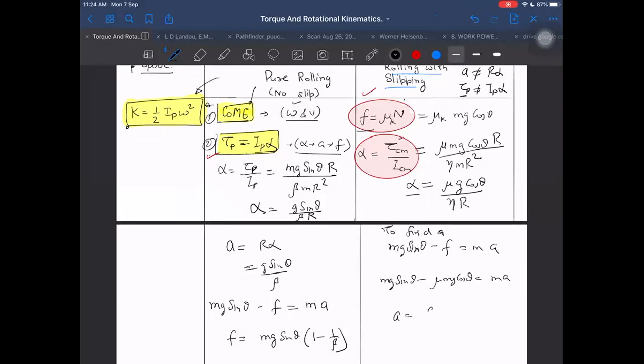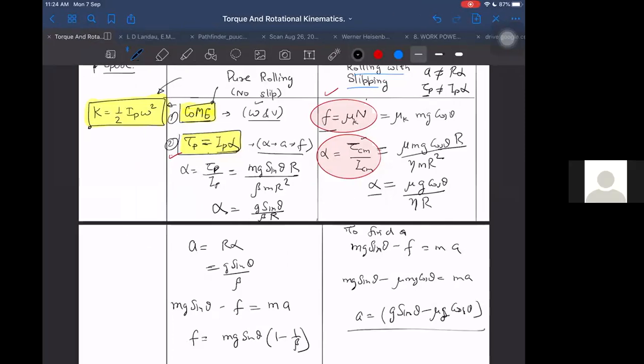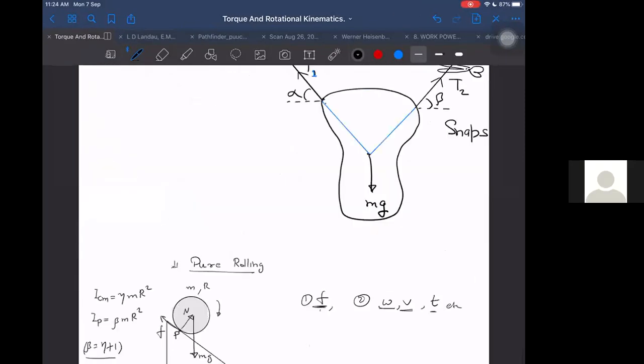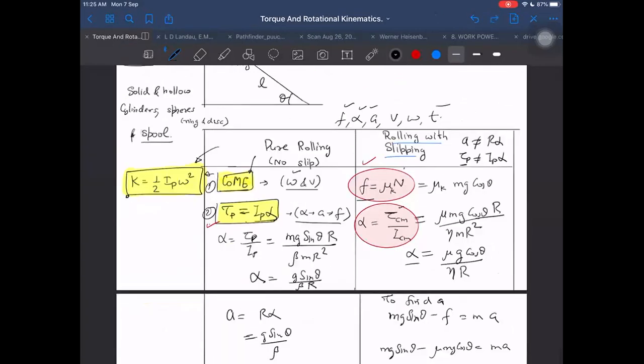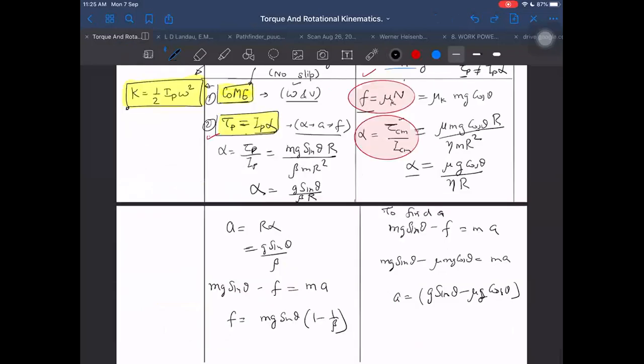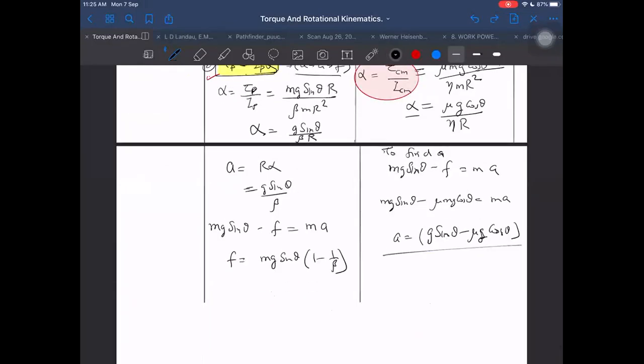So A is equal to g sin theta minus mu g cos theta. This we used to do before also, when any sliding object is there.